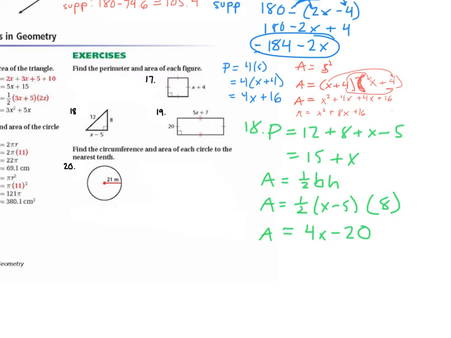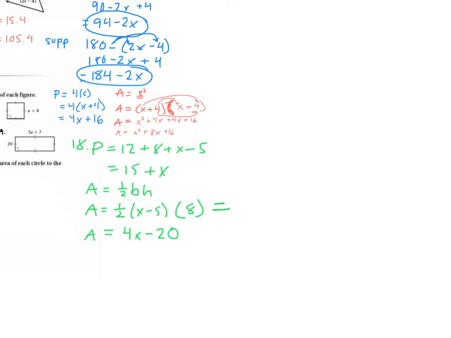I'm confused. How did you get 4x? We can multiply the 1/2. We would have to distribute to the x and the minus 5. So we would get 1/2 x minus 2.5. And then we still have to multiply that by the 8.